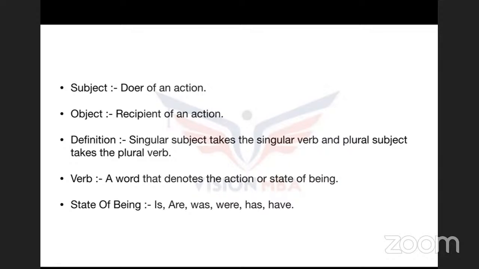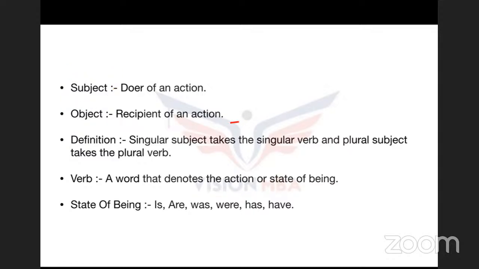Someone who does the action is a subject, and someone who receives the action is an object. But then how is the verb singular or plural? It's quite simple, guys. The verb is singular or plural depending upon the doer of the action.